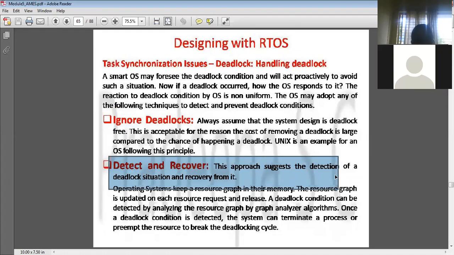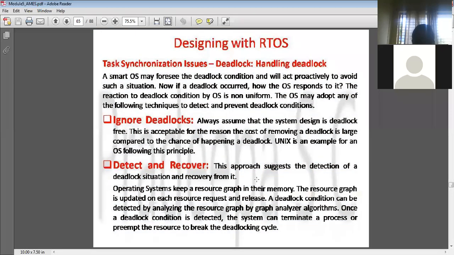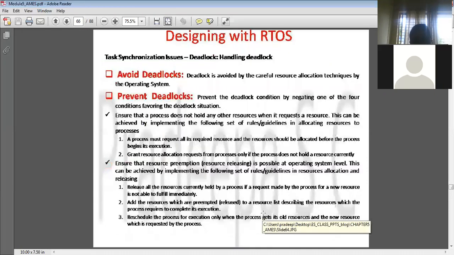This approach says that the operating system has to maintain a resource graph. Whichever processes are using resources, that graph should be maintained in memory, including who is making the request and when it is releasing, all that updating. That should be analyzed by graph analyzer algorithms. If the operating system takes care of this and the deadlock condition is detected, then the deadlock can be avoided. This is one of the techniques they have given.